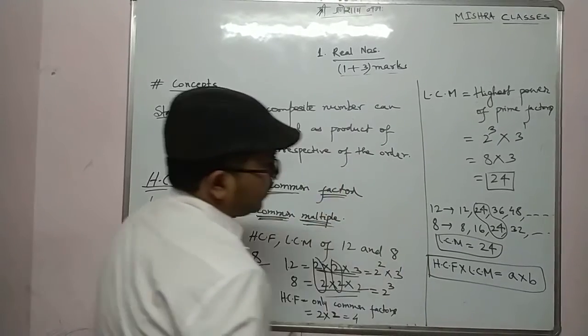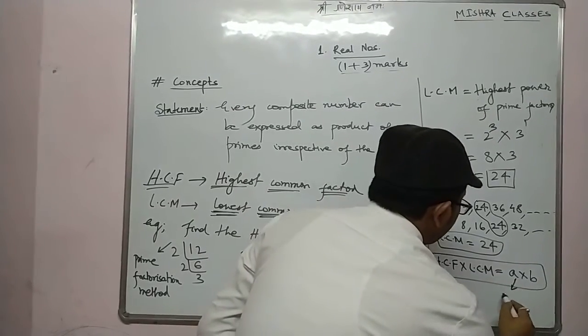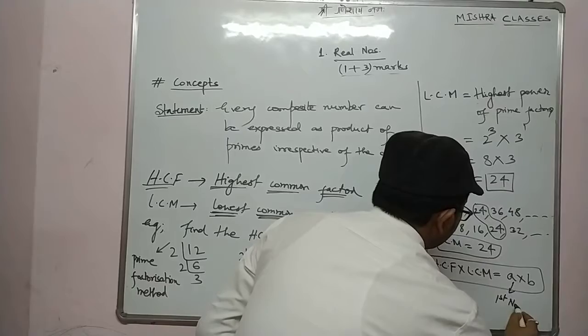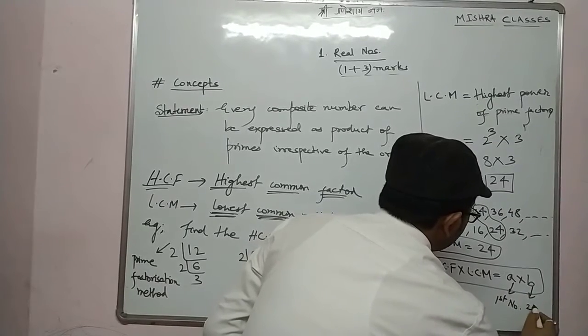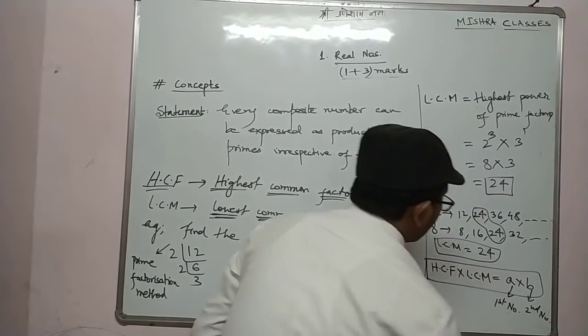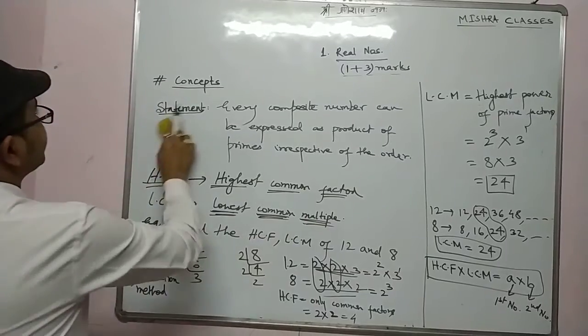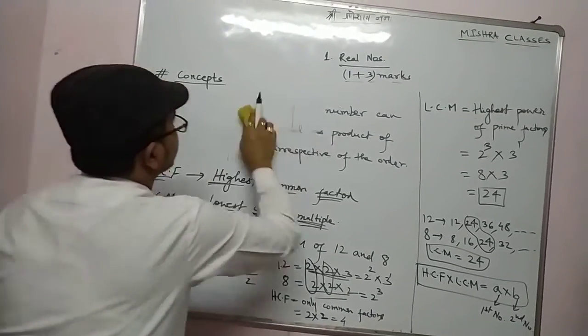Now A is what? A is our first number. What is our B? B is the second number. Alright, you see in the next. Here, how much did we get HCF? We got HCF 4, no? What is our LCM?